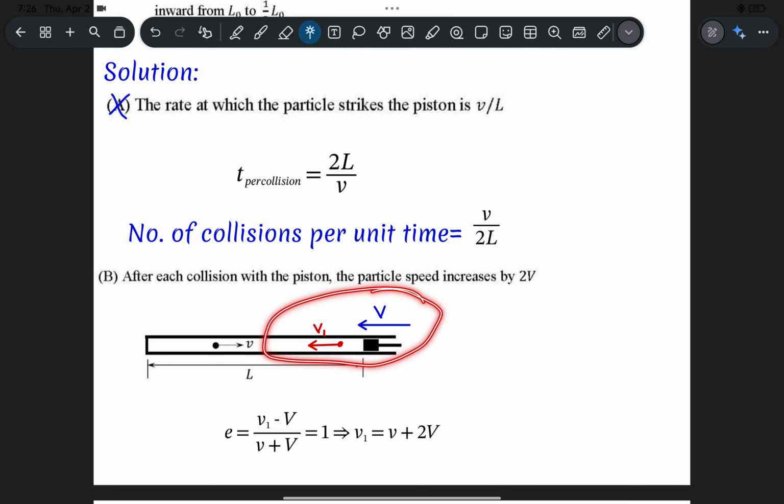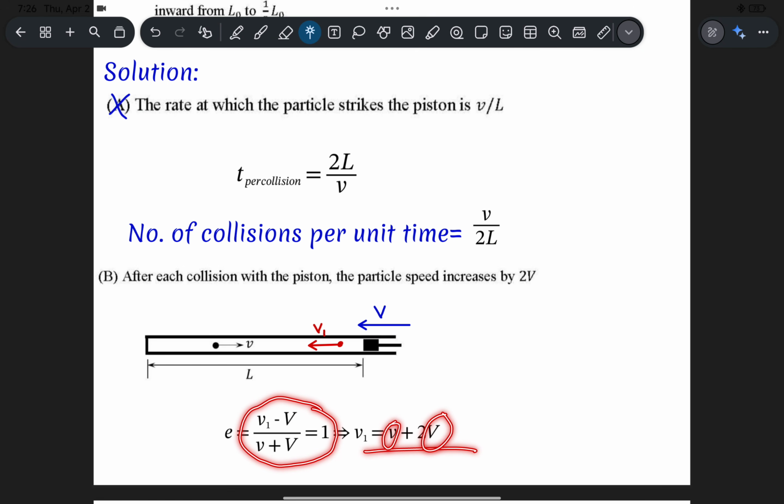So the velocity of separation will be v1 minus V. If I just do the cross multiplication, you get v1 as v plus 2V. And what they are telling, the speed of the particle increased by 2V, is true. Initially it was v, now it is v plus 2V. So this particular option is correct.